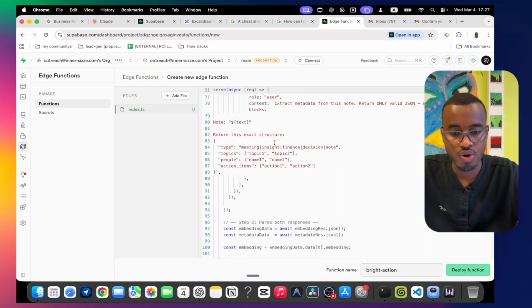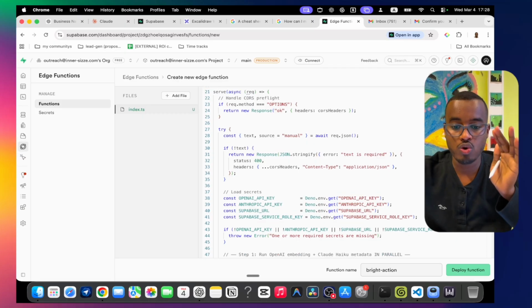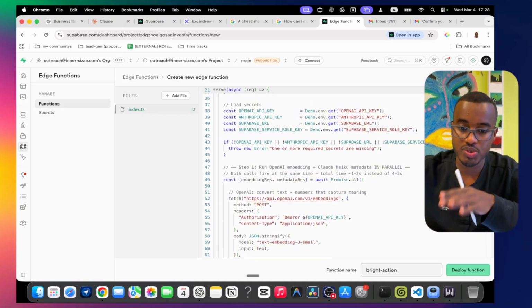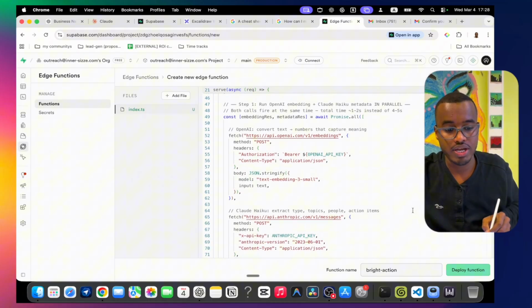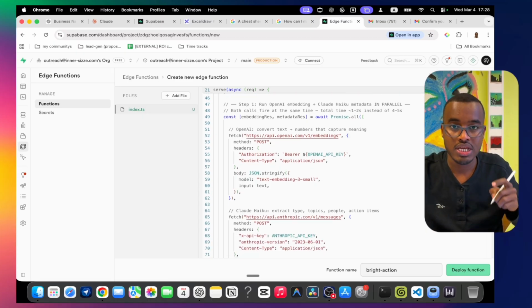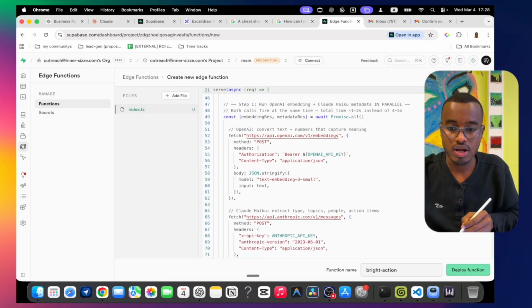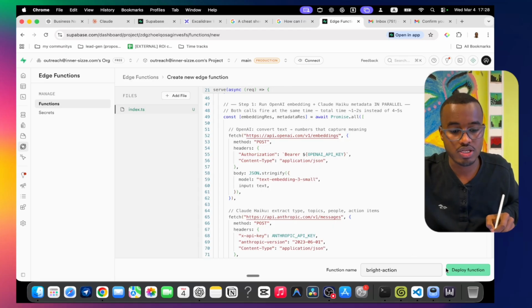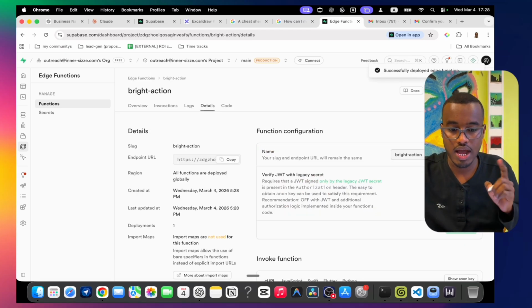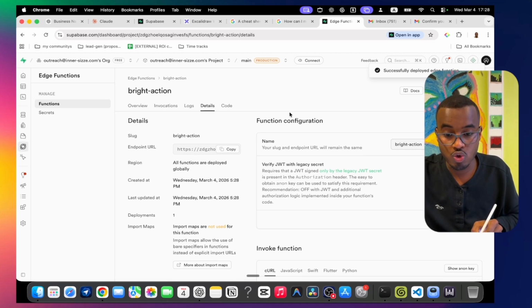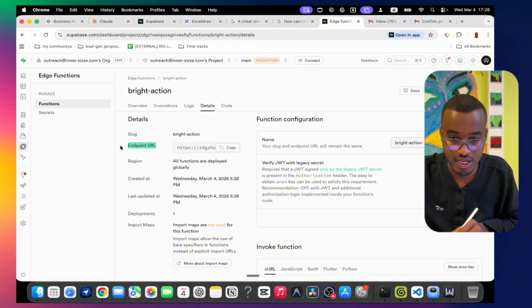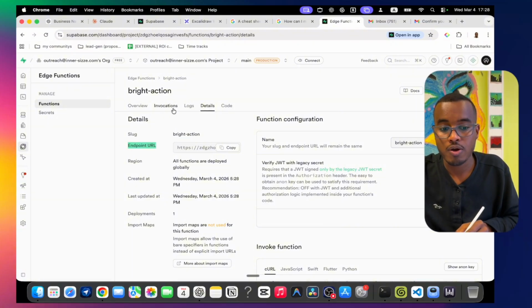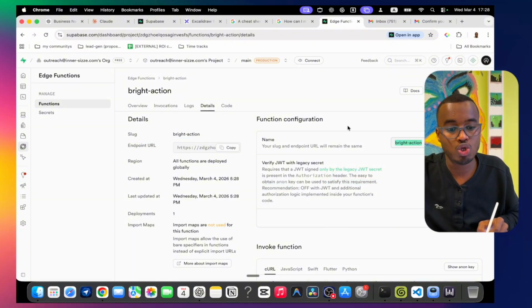So this is the code. Also, don't worry, this code is also available in the description. You can take it from there. After we do that, we're going to say, hey, deploy function, meaning we're going to upload our program into the cloud itself. That's what we call deploy function. Okay, we're going to say, hey, upload it. Right now, first of all, we have here the URL. That URL we need. We'll come back to it later.